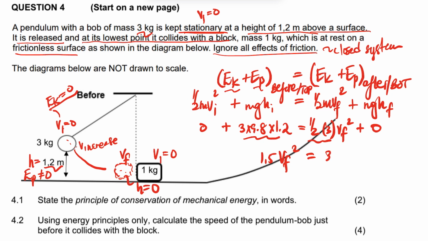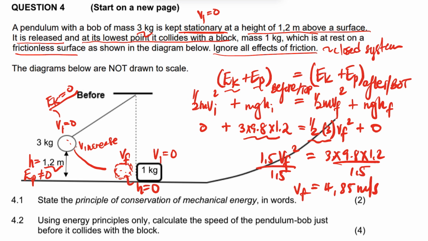The answer of that is going to be 3 times 9.8 times 1.2, and then we divide by 1.5, and then we put the square root of that. So the V final, which is this velocity here, is going to be 4.85 meters per second. So this is the velocity that it gets just before it collides with this block, right?